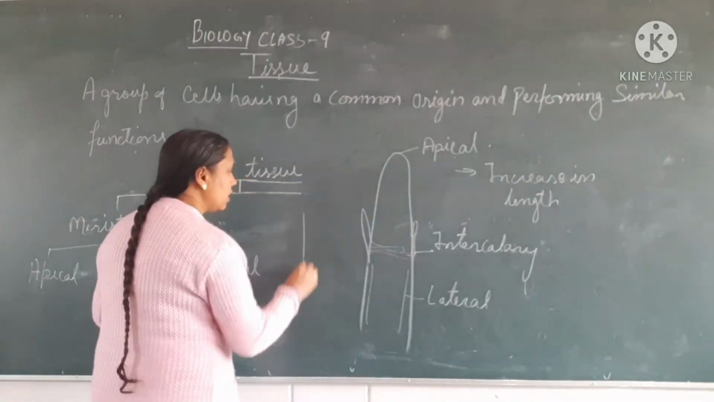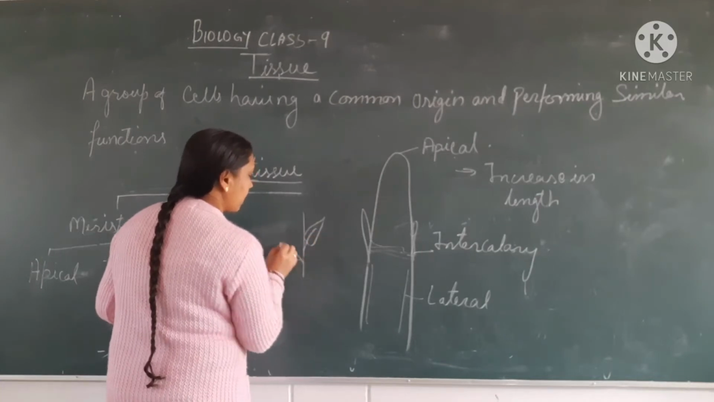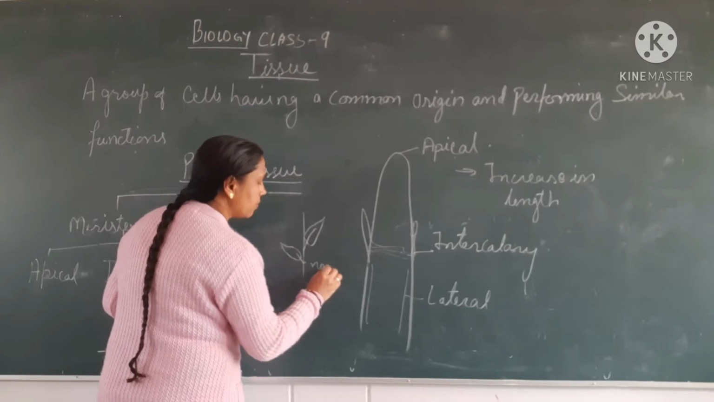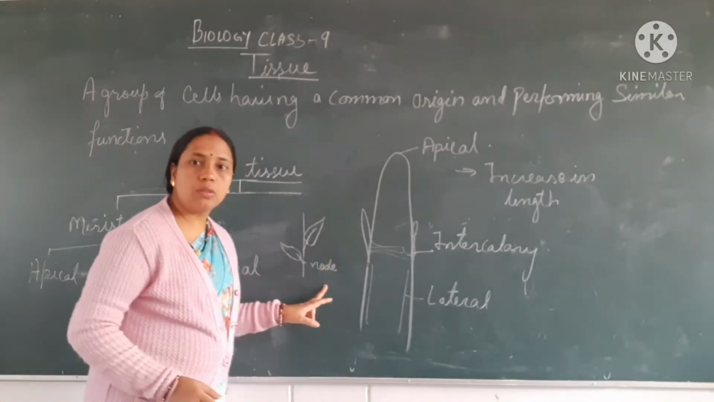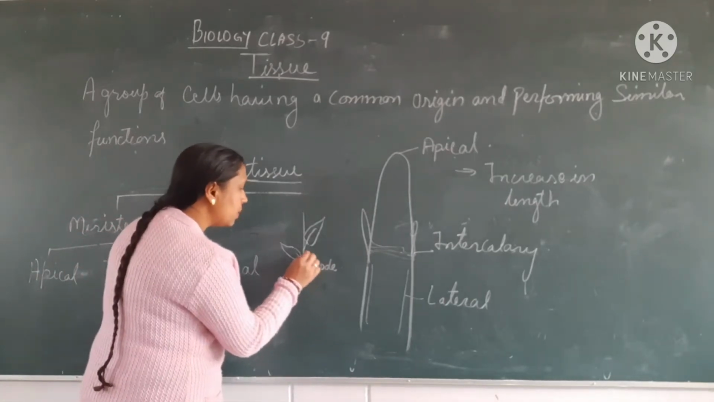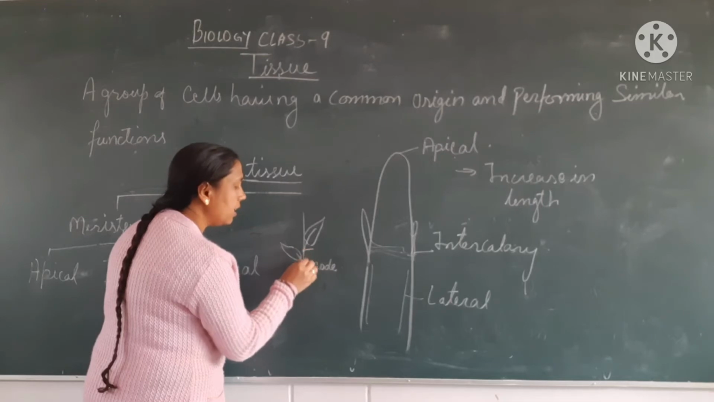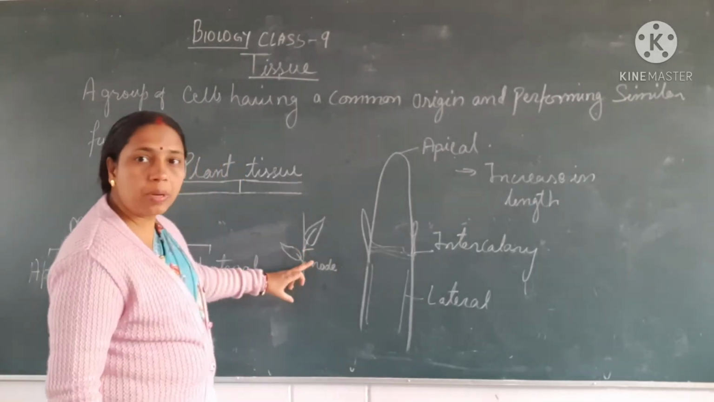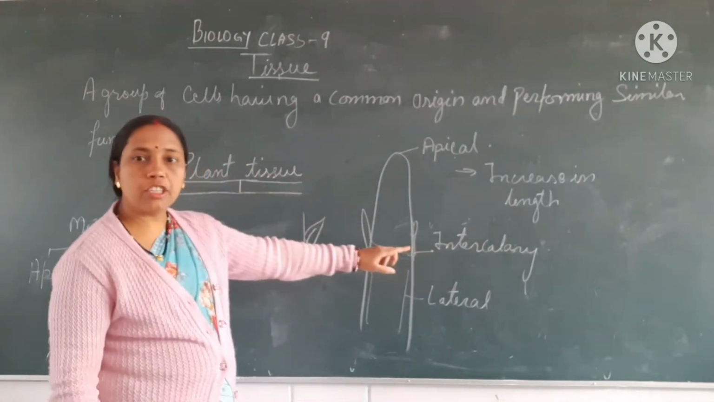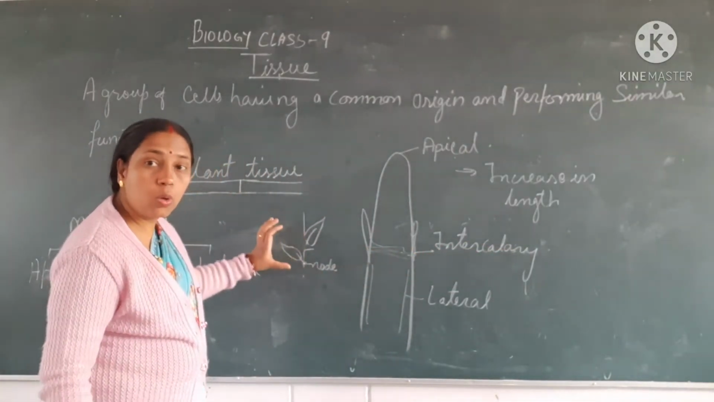Now, what is the internode? See, if we look at a plant, we have leaves. Leaves arise from the node. This part is known as the node, right? And the distance between two leaves, this one, is known as the internode. So in plants, intercalary meristematic tissue is responsible to increase the length of the internode.